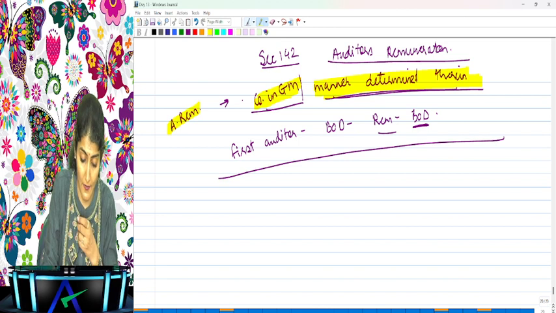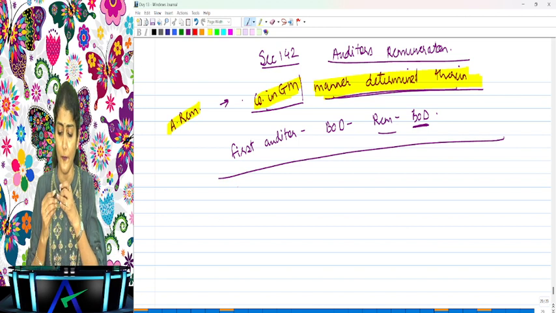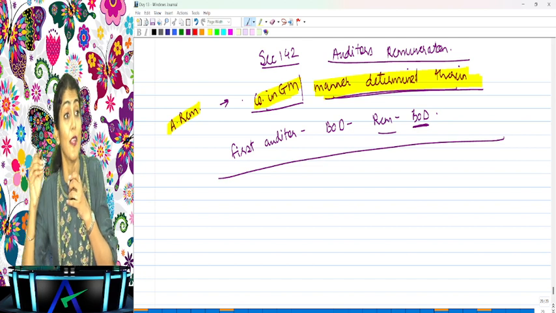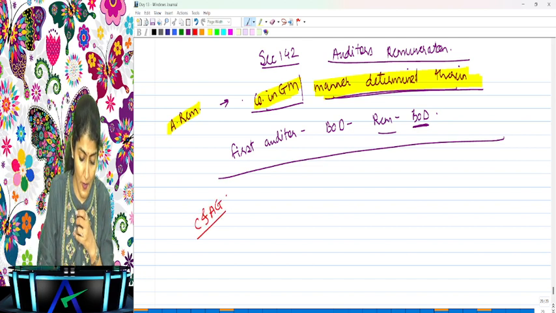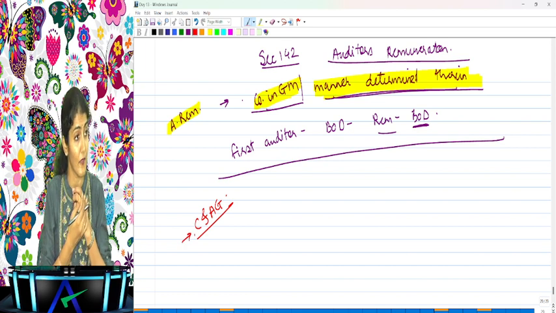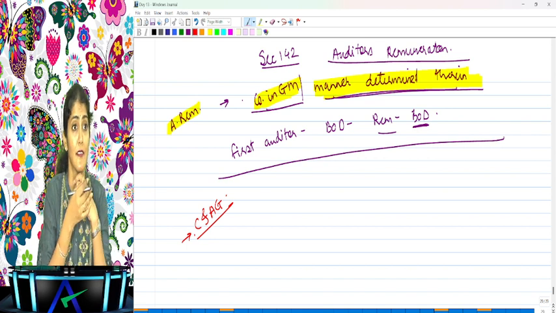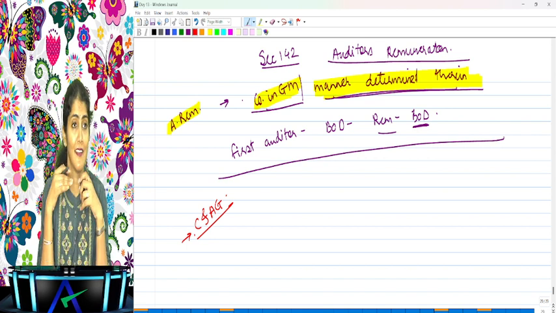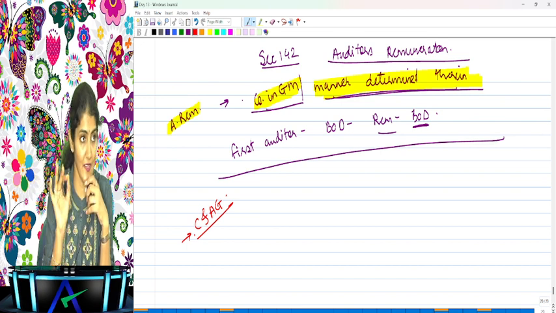Government company, right? Who appoints the subsequent auditor for a government company? The C and AG.